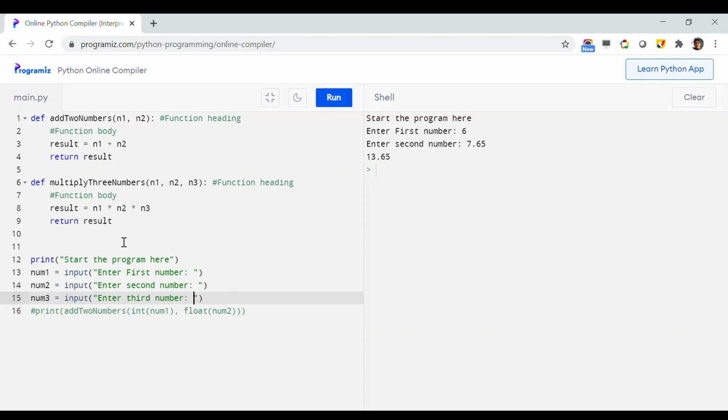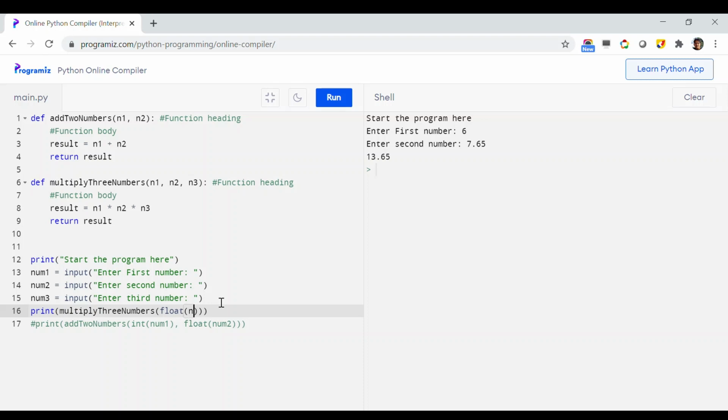So like this. And here instead of adding two numbers, let us print multiply 3 numbers, and then inside that, let's convert all of them to floating point numbers. That's much more generalized, so that we really do not need to care about the decimal points and everything.